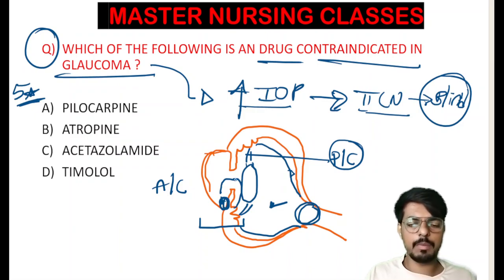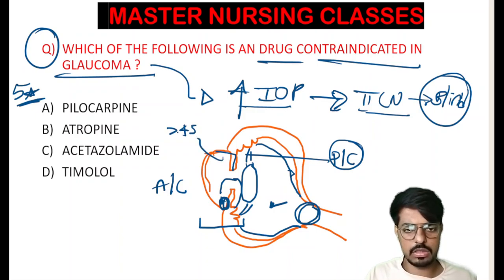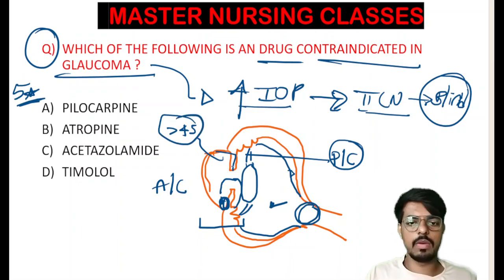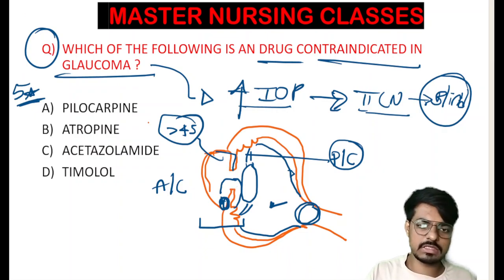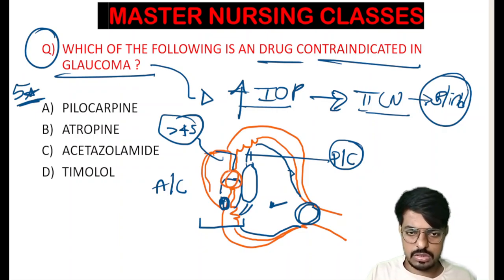In between the production and absorption, there is the iris muscle, which creates the angle with the cornea. The angle between the iris and cornea should be more than 45 degrees. Whenever the pupil constricts, the iris muscle dilates. So what is the pupil? The pupil is the gap between the two iris muscles.